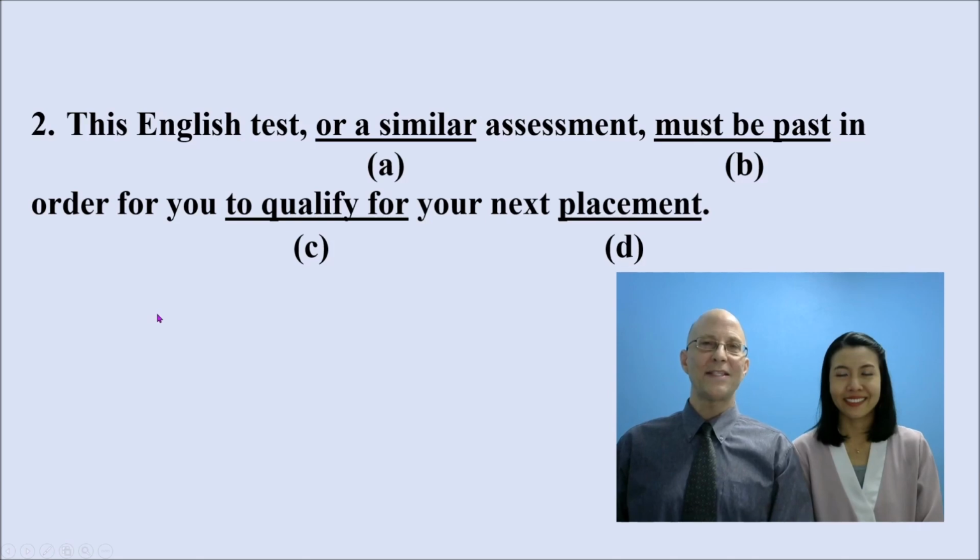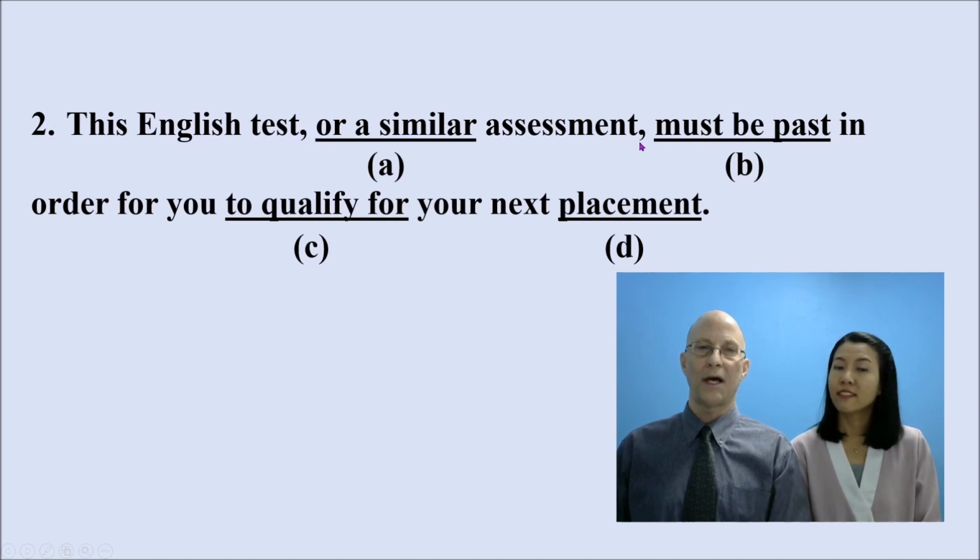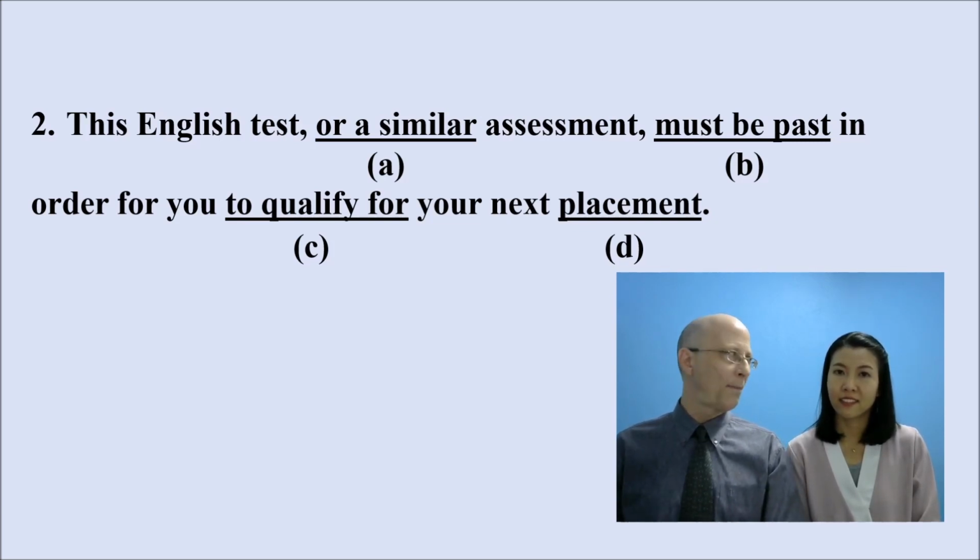Number 2, this English test or a similar assessment must be passed in order for you to qualify for your next placement. I'll begin here. The very first one is an example of an appositive. We saw an appositive like this in our last video. So if you remember, when we have a comma, and or, and then a noun with a comma after it, all of this is referring back to this noun. So the appositive defines or adds information about the noun before it, and when you have or, it introduces an equal noun, and similar assessment, equal noun. So A is good.